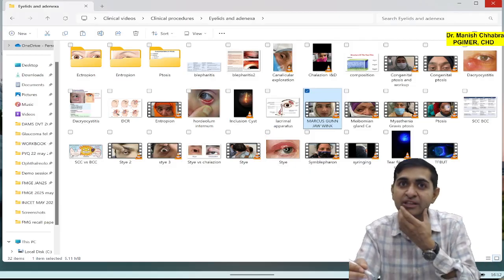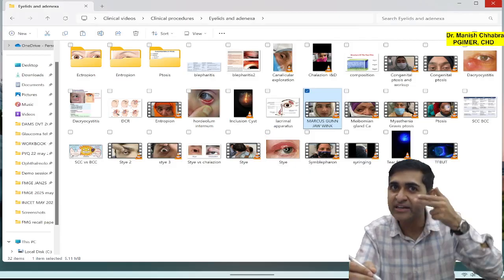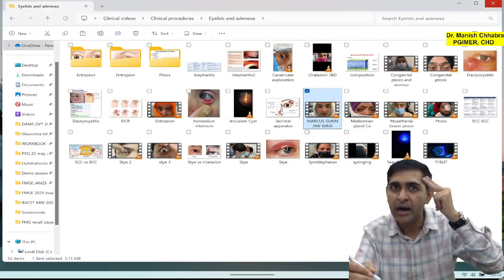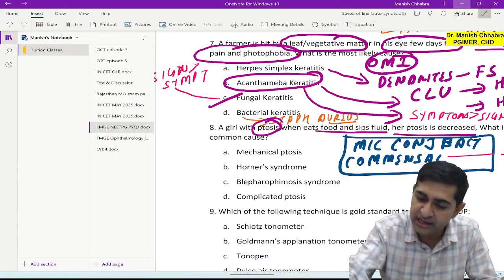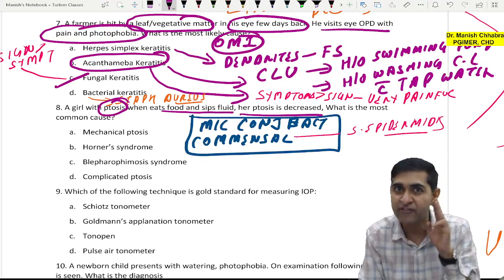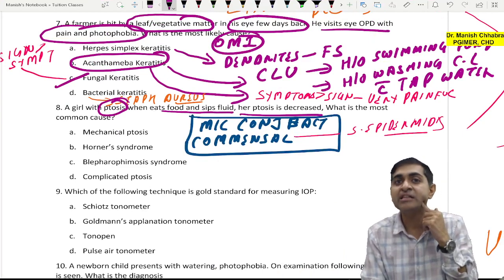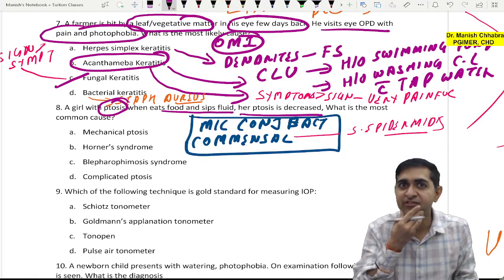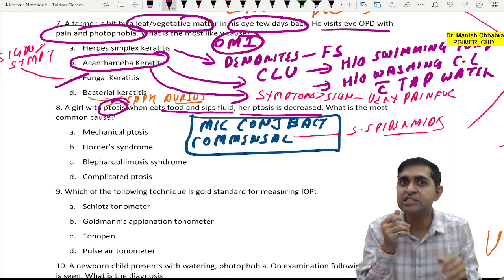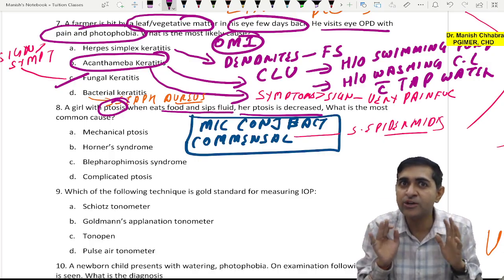So on moving the jaw left and right, there was moving of the upper lid because of synkinesis. What is synkinesis? Sometimes there is misdirection of the fibers which are supplying the lateral pterygoid muscle, and you know the sideward movement of the jaw is due to lateral pterygoid contraction.